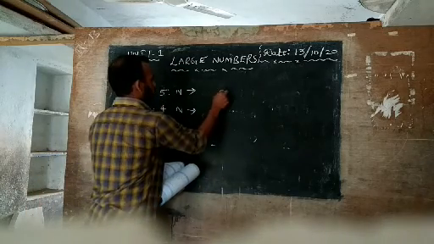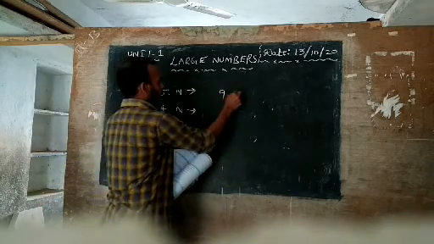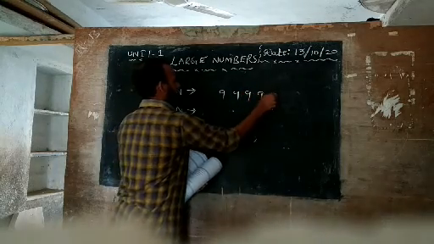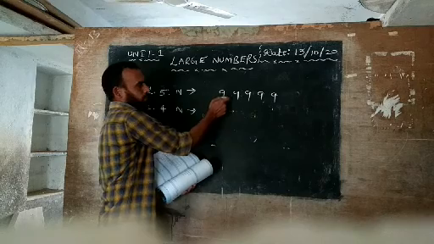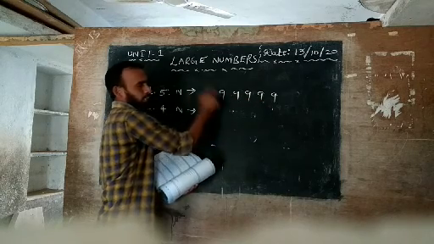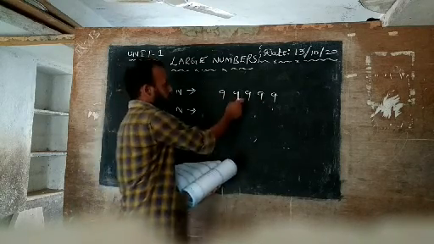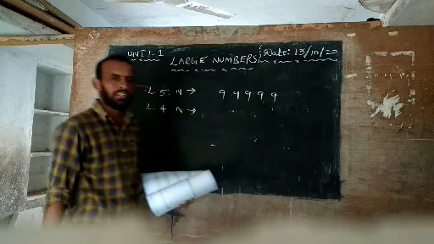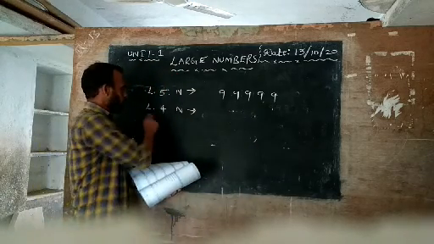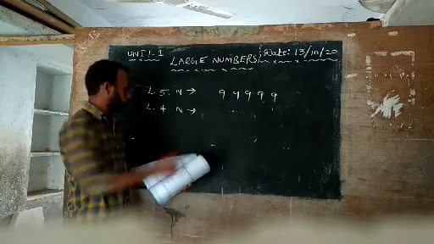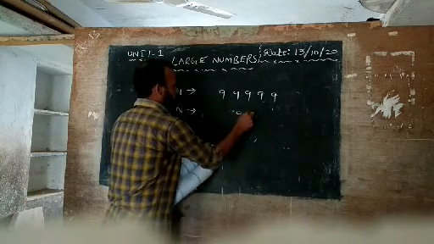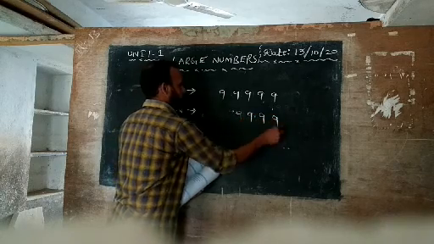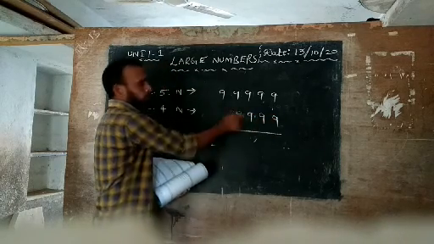What do you know already? 5 whole nines. Ones, tens, hundreds, thousands, ten thousands. So what is the number name? 99,999. Now write the largest 4-digit number. You know already, 9,999. So this is the largest 4-digit number.